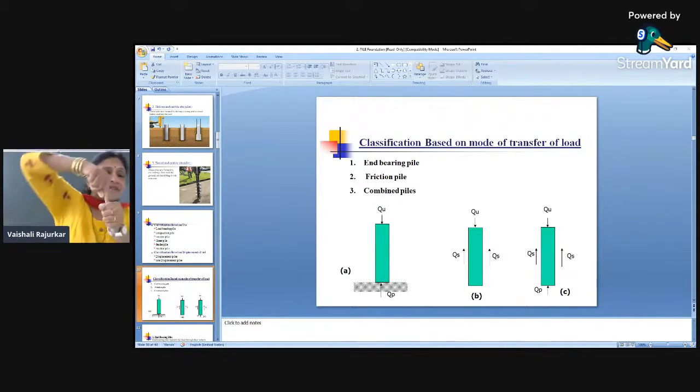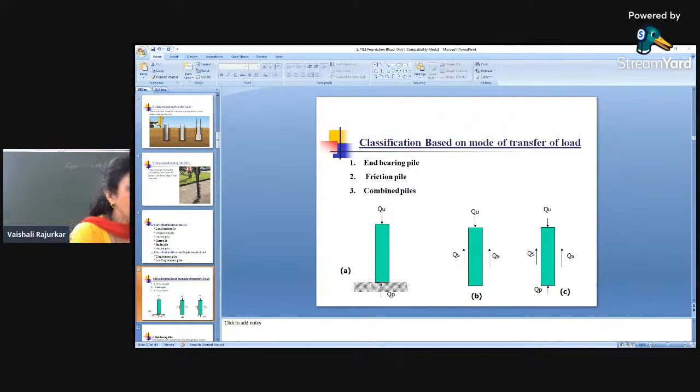If I apply the load, the frictional force is developed over the periphery due to the surrounding soil, and that is called frictional force. So here, when the piles do not reach up to the hard strata, the load is taken by the frictional resistance developed over the periphery. And the third is the combined pile, where it is rested over the hard strata and simultaneously the frictional resistances are also developed. In that case, it is called a combined end bearing and friction pile.